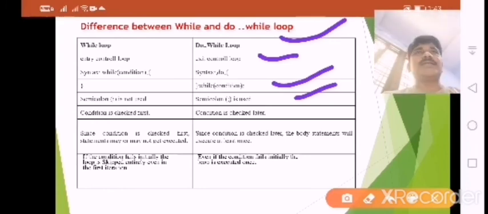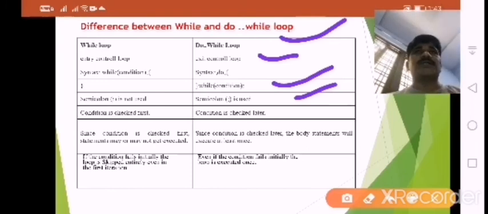Since the condition is checked first, the statement may or may not get executed. If the condition is true, it will be executed. If the condition is false, it cannot be executed. That's why we say may or may not.